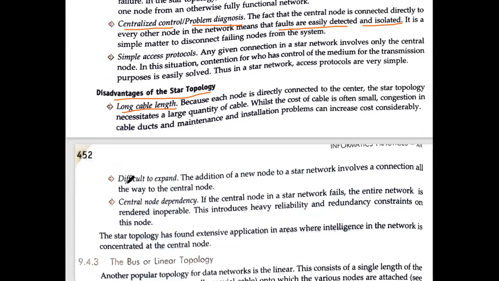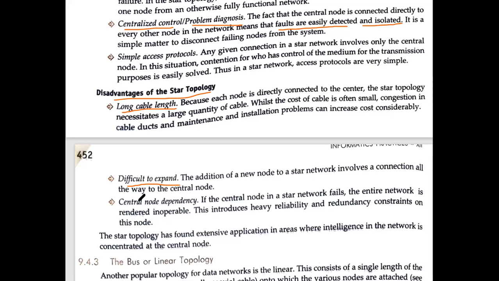Okay, then next is difficult to expand. The addition of a new node to a star network involves the connection of all the way to the central node. अब difficult to expand का मतलब क्या है कि suppose if you want to add more computers later on, then it is difficult. Because every computer we have to connect with the center, it is difficult to expand this in future.